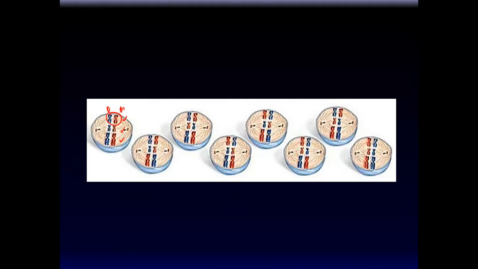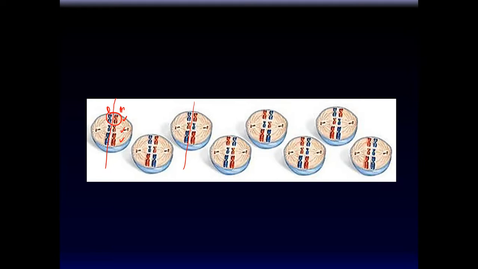And this also results in the creation of variability in the gametes that are produced. If they line up like this, the gametes that are produced are going to be different than if they were to line up like this. So depending on which way these line up, it will determine which gametes will have which chromosomes from which parent.